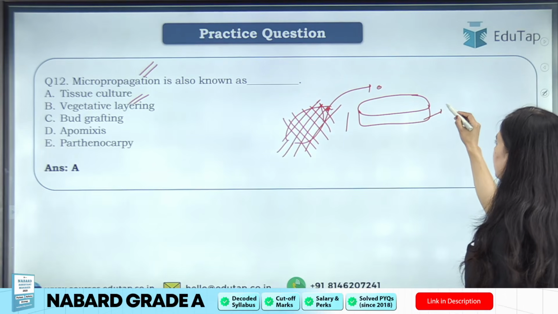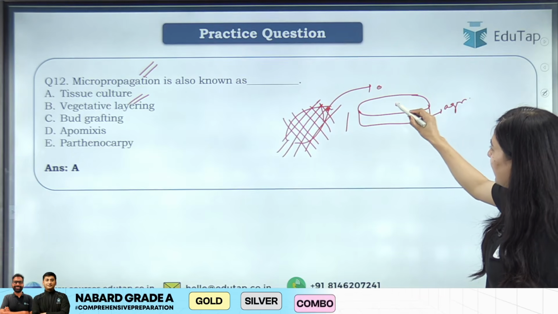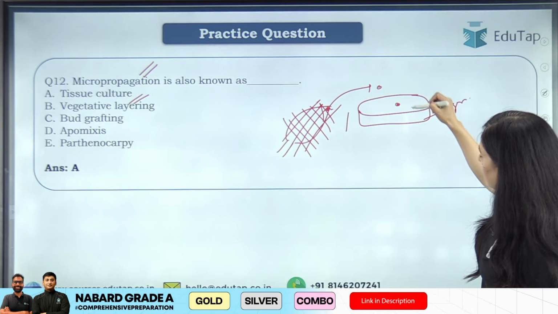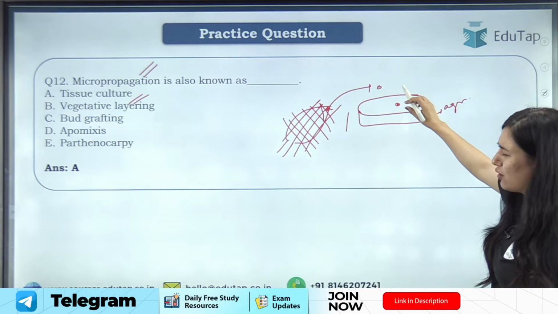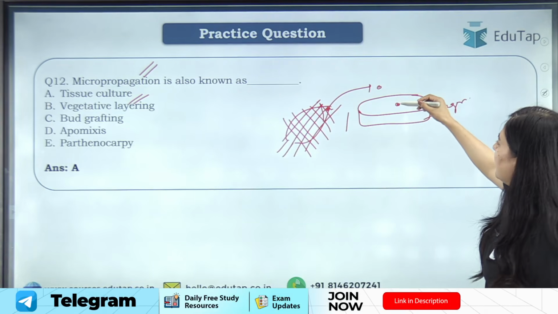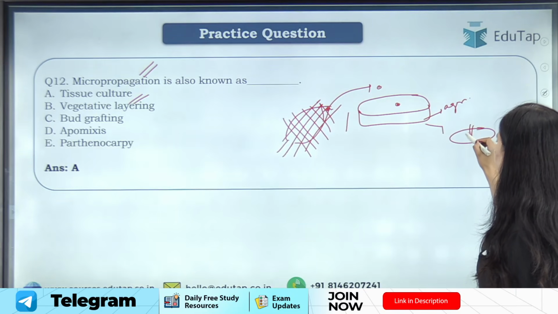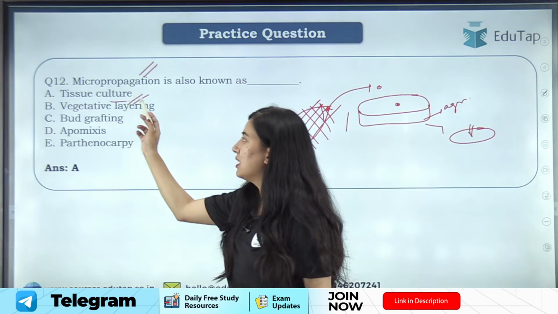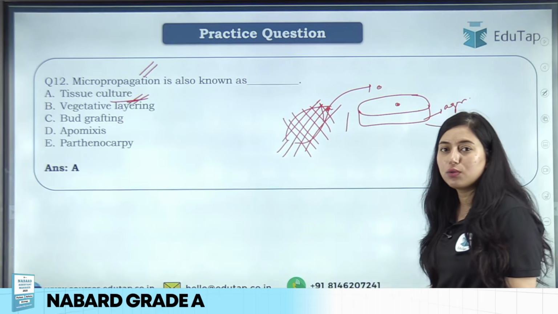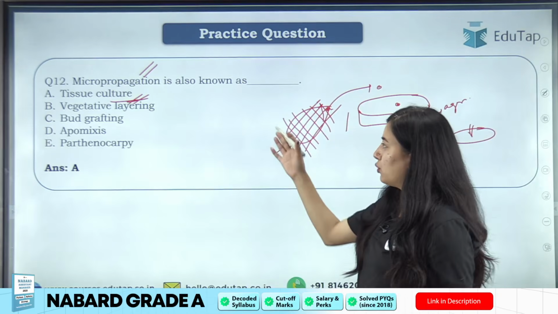This growing media usually has agar. Agar is a growing media, and this section is placed here. This agar will provide nutrients to this particular tissue of the plant, and this will grow into a new plant. Clear? So this is micropropagation, hence it is also known as tissue culture, and I have already told you we need a proper setup, a proper lab environment, for doing this.